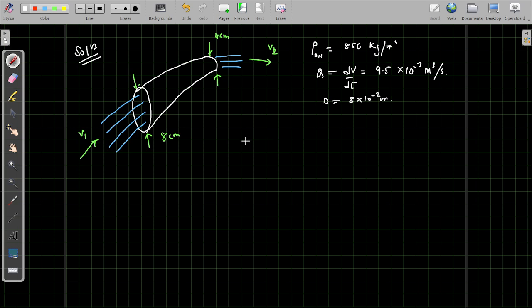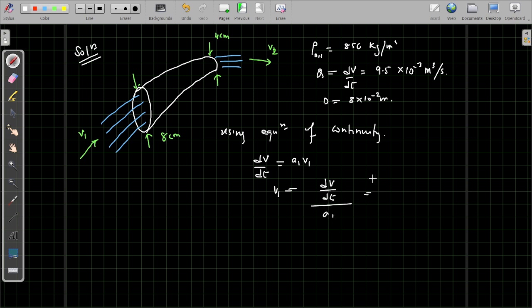So we need to find V1 using the equation of continuity. Using the equation of continuity, we can write that dV by dt is equal to A1 into V1. So V1 must be equal to dV by dt divided by area 1.